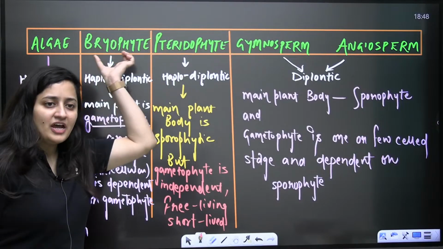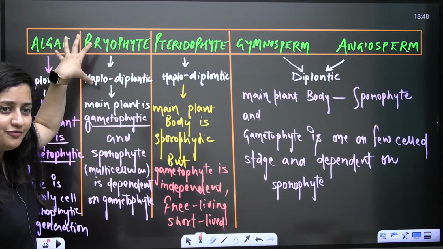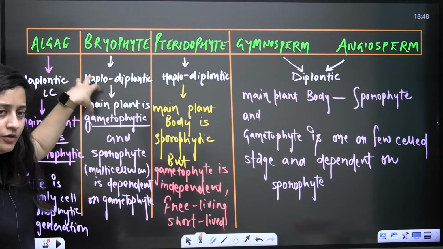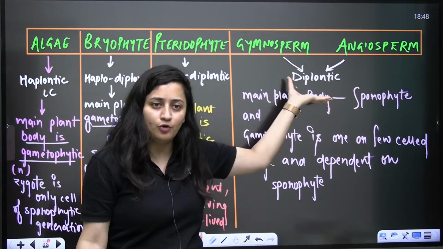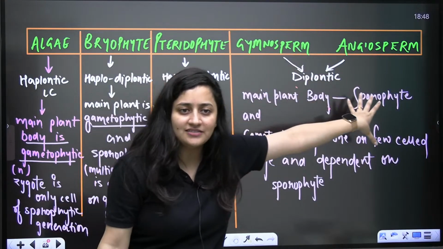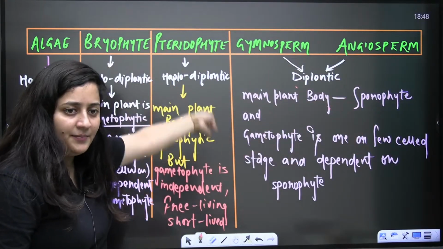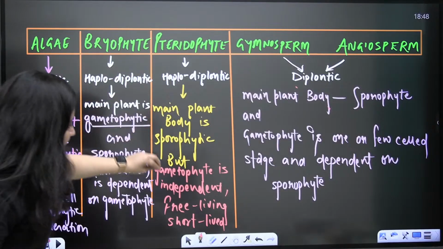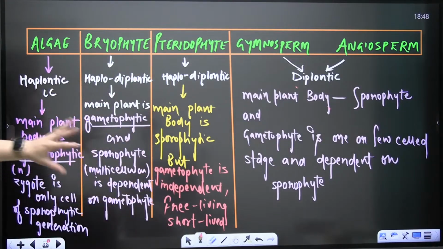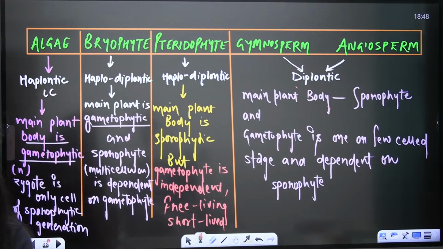See, in algae and bryophyte the main plant body is gametophytic, so the sporophyte is dependent on that. Then in gymnosperm and angiosperm the main plant body is sporophytic and the gametophyte is dependent on them. Now the middle one is your pteridophyte. Here the main plant body is sporophytic, but the gametophyte is independent, free living and short lived. Is that clear? So this table is very important, it will help you in quick revision. Now we will focus on the exceptions, but as of now just tell me, is that clear?